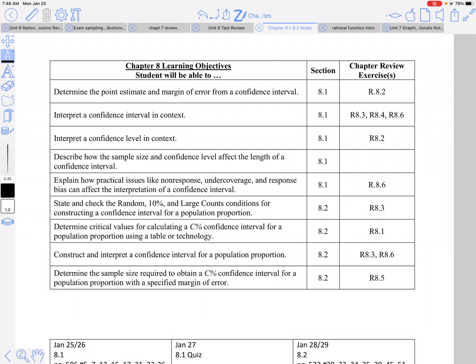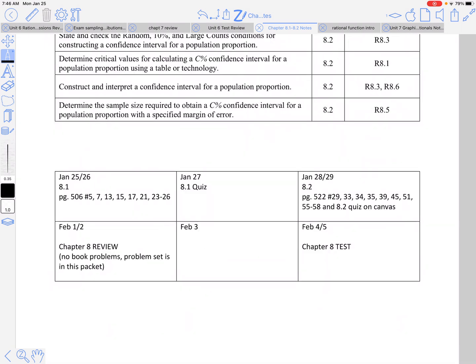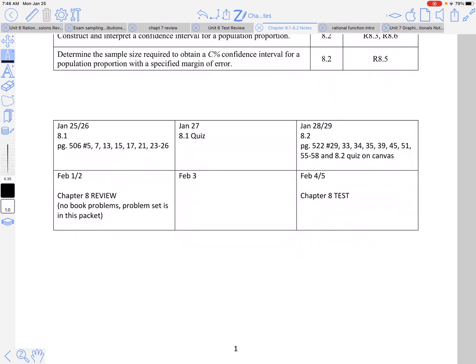So read through the learning objectives, please, sometime, and then notice the things that you need to do on this. So on Wednesday, the quiz will be open. If you're watching this Monday or Tuesday, make sure you do the 8.1 homework in the book. If you don't have access to the book, please let me know.